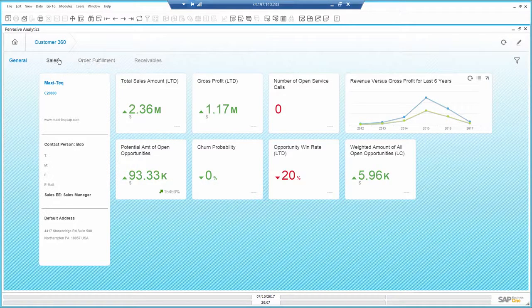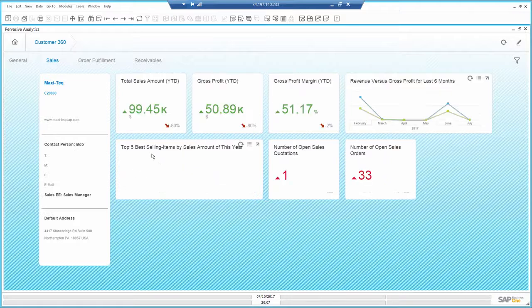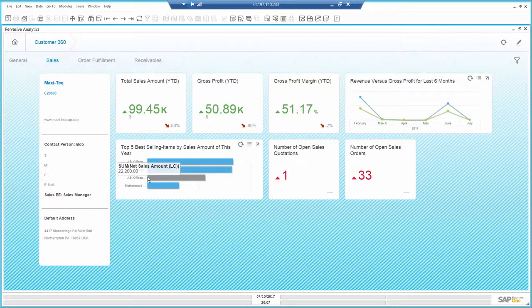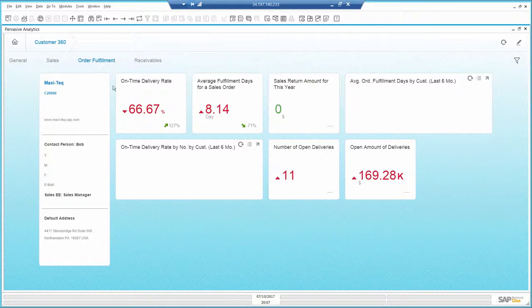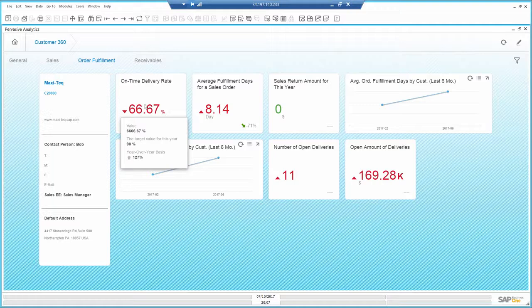I see he usually buys printers from me, and that his sales amount has gone down compared to last year, but this year isn't over yet. On-time delivery isn't where I want it to be at 90%, but it's improved a lot since last year.